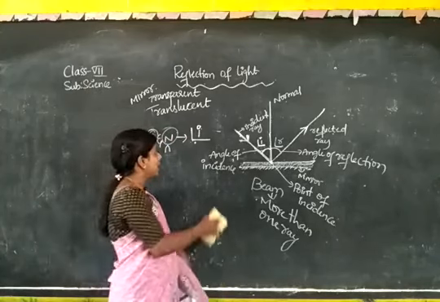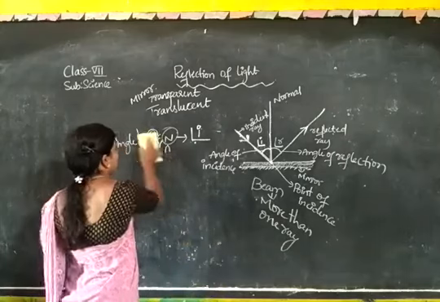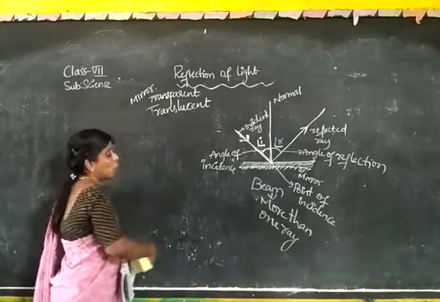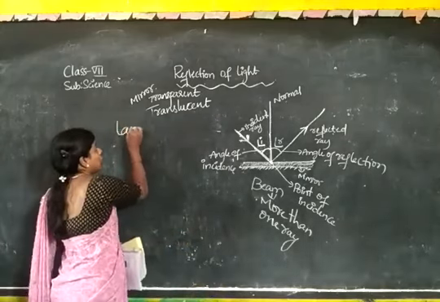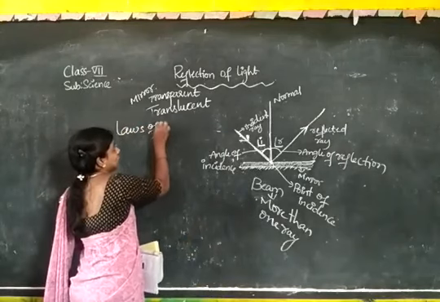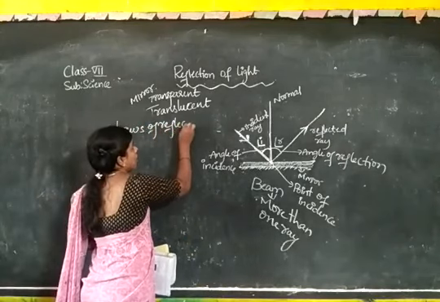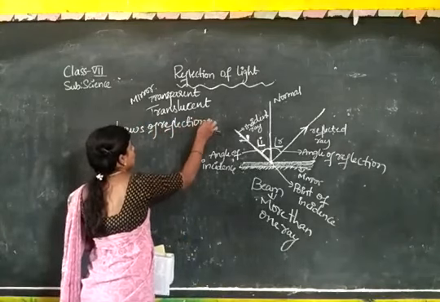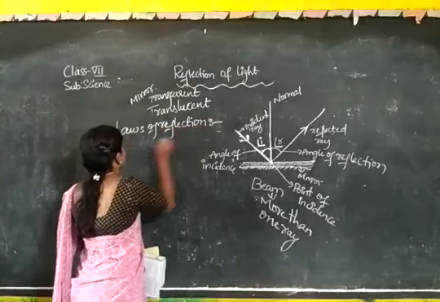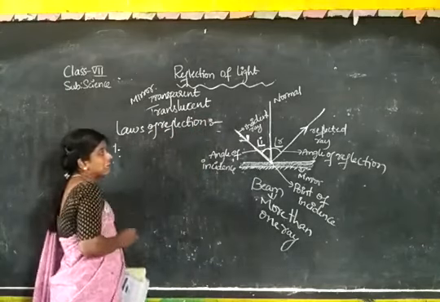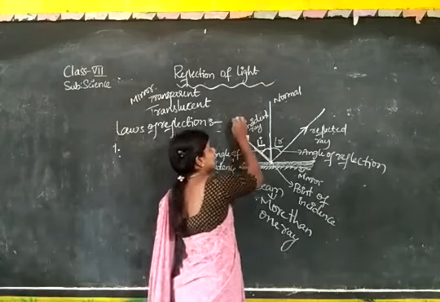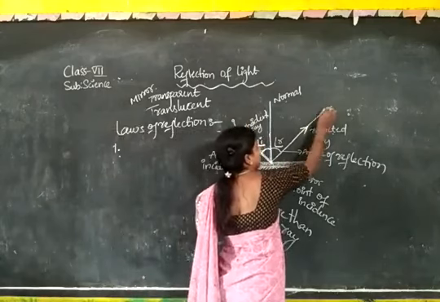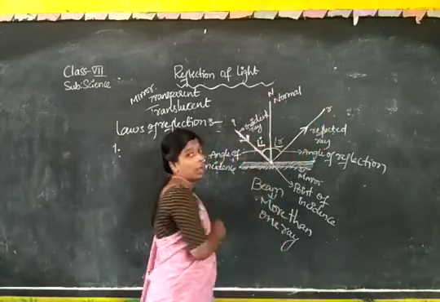Now here we are going to learn a main important topic which you are going to have in the next classes: laws of reflection. We have 2 points. What is this incident ray? What is this reflected ray? What is this normal?